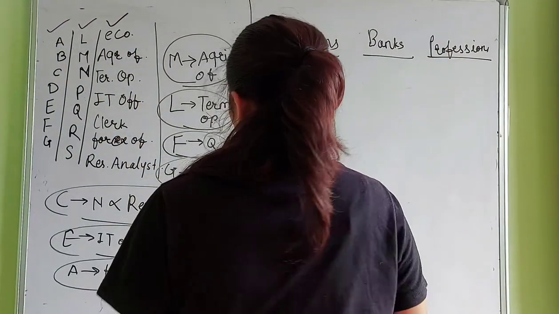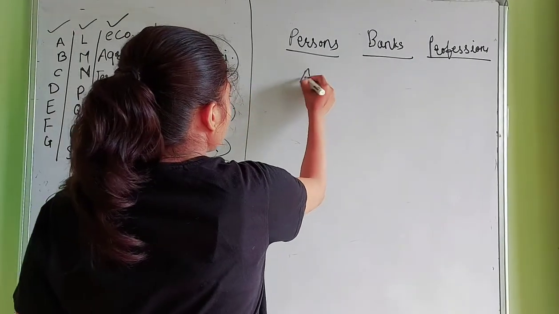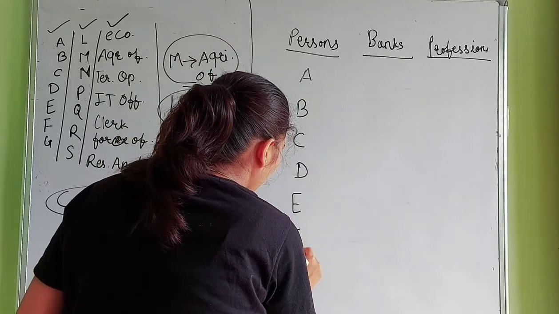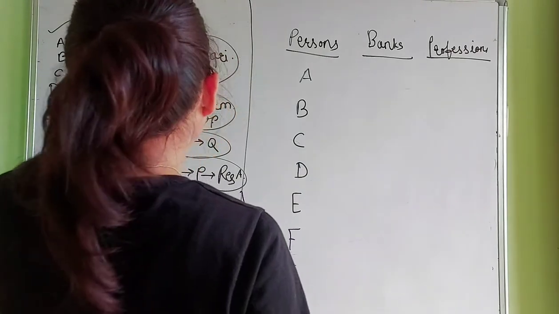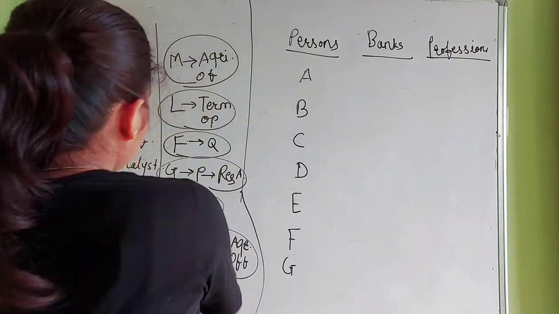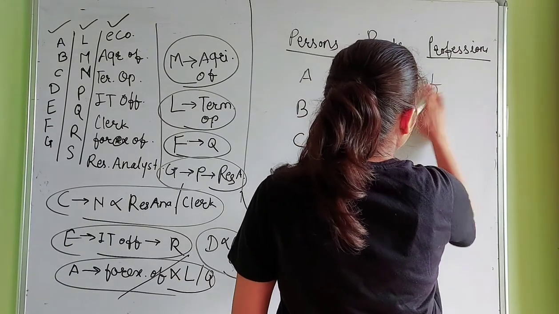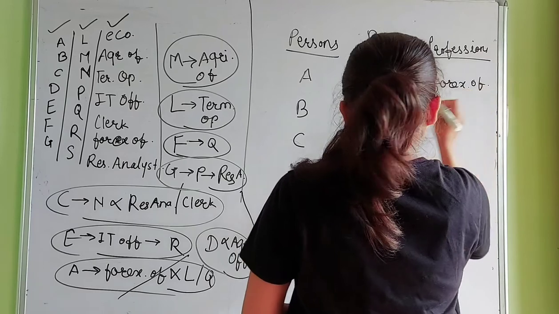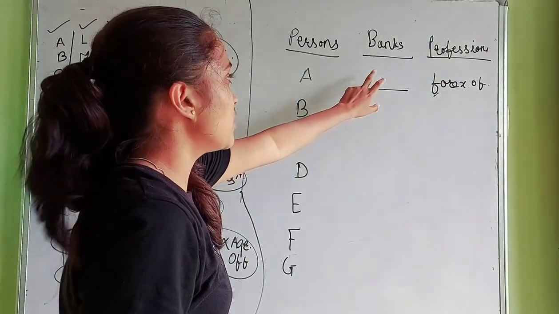Now, go by any condition. Let's start with persons A, B, C, D, E, F, G, so that we can solve it. Now A works as a forex officer. We have to find the bank for which A works.